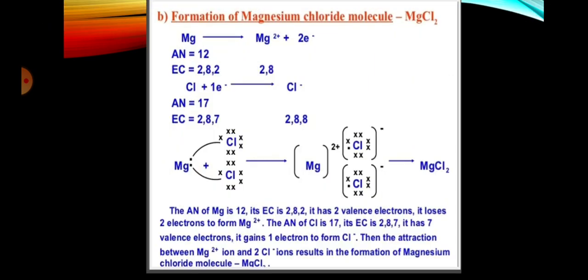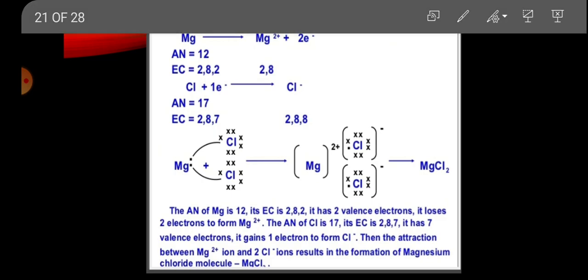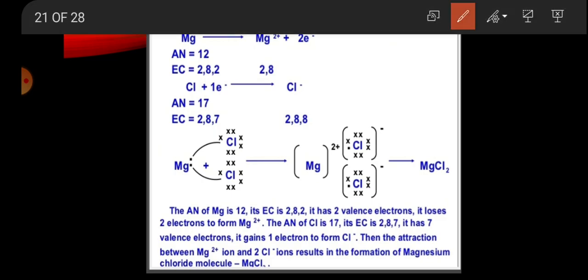Take magnesium. Its atomic number is 12, so its electronic configuration is 2, 8, 2. There are 2 valence electrons, so it can donate 2 electrons. Chlorine needs 1 electron each, so 2 atoms of chlorine can receive the 2 electrons. So we get MgCl2, because magnesium donates 2 electrons and each chlorine atom needs 1.